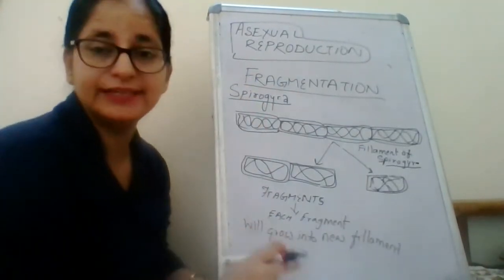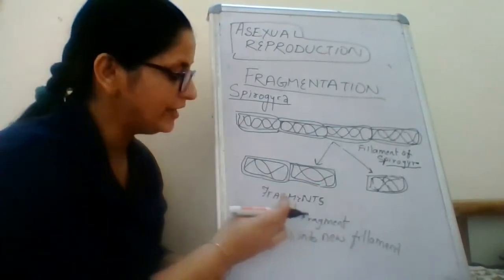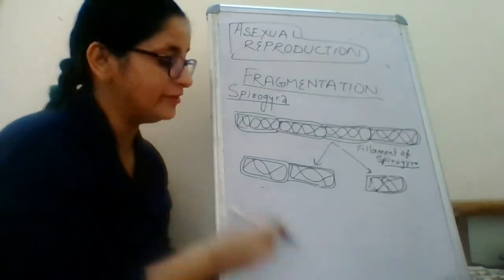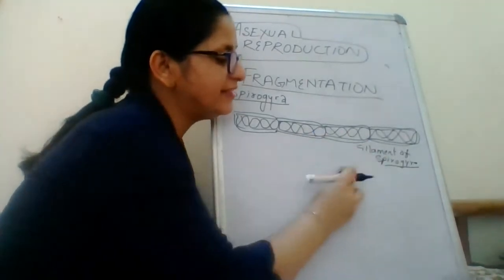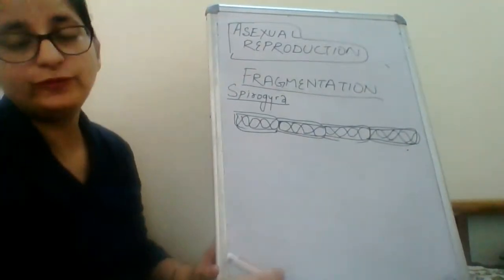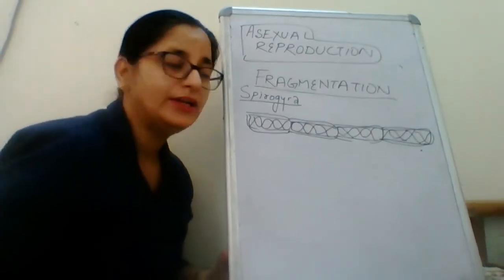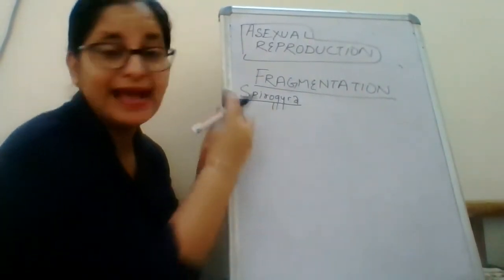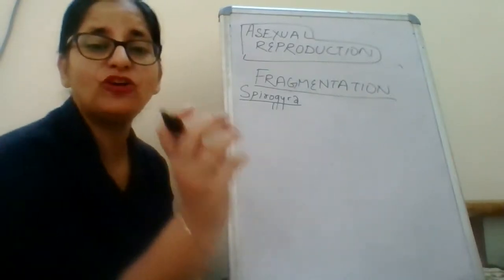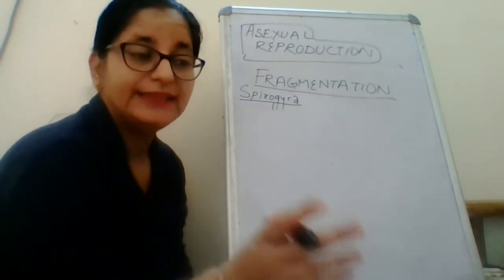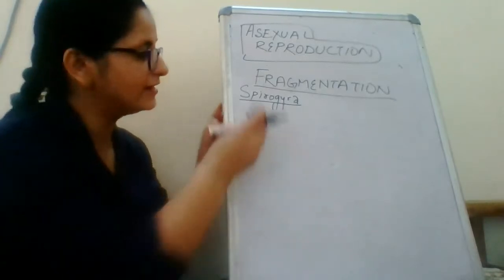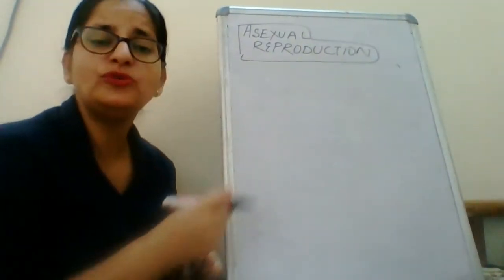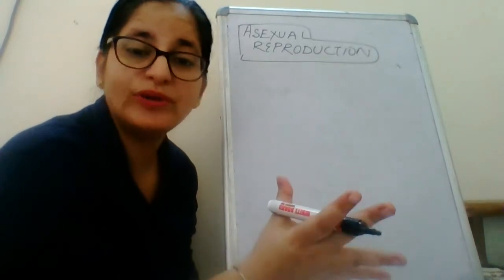Okay. Now the third method of asexual reproduction is spore formation. You must have seen in bread, if you leave bread outside, you will see some patches, green patches, blue patches, black patches, in the form of a very cottony mass-like structure. That is actually fungus. The bread is being destroyed by a fungus. And soon you will see that these patches grow in size.